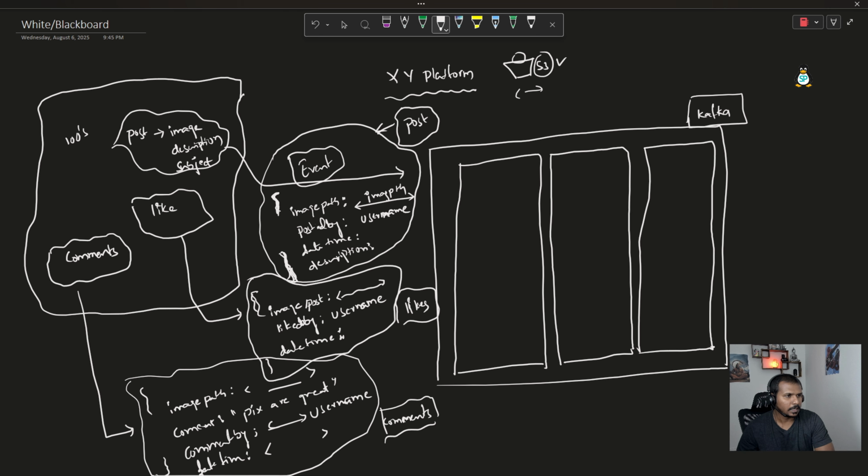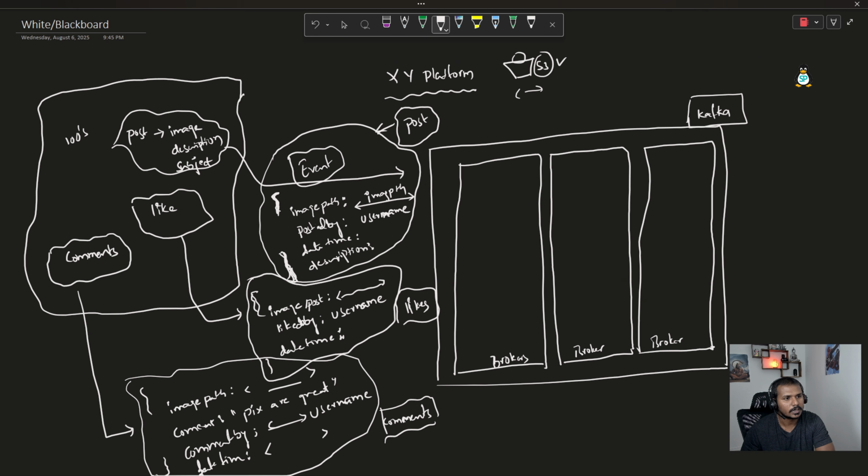Let's assume that each of these boxes represents a Kafka server. In Kafka terminology, we call these brokers. This is a broker, and this is also a broker. If somebody asks what this particular box is, or what the name is for each and every Kafka server, that should be the broker.